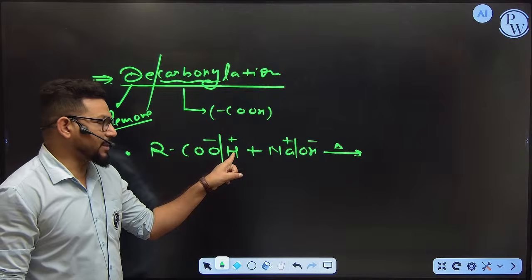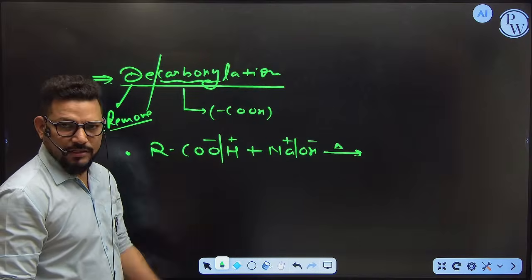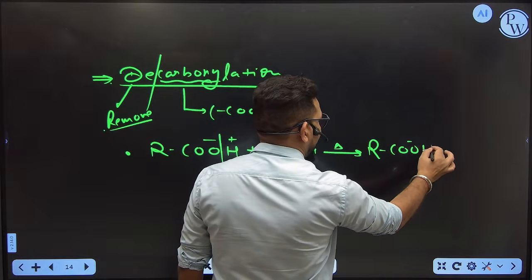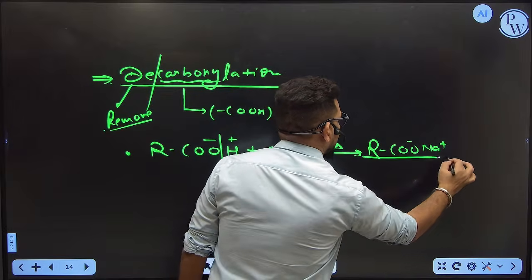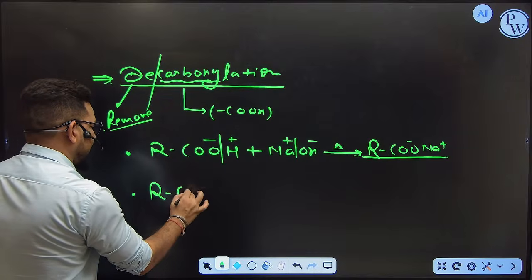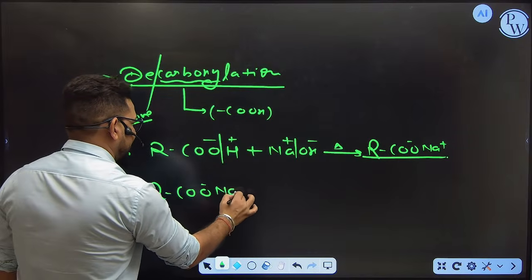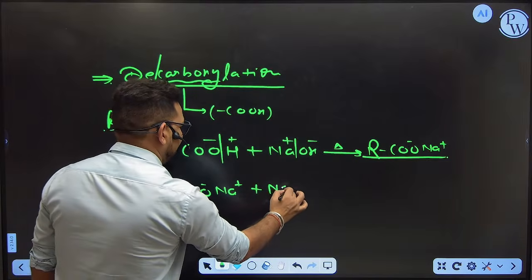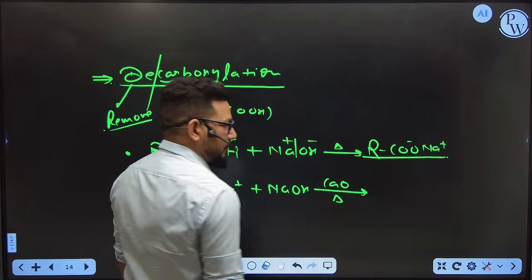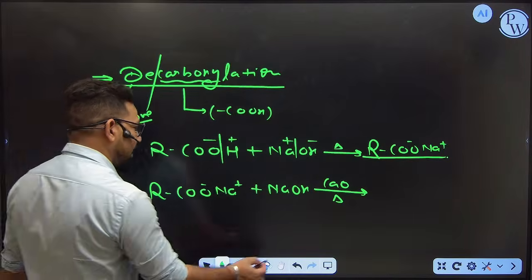Why is it a plus? Because this hydrogen is active hydrogen, as it is connected with the oxygen. So what will you get now? You will get RCOO minus Na plus. This is called sodium acetate. Now after getting the sodium acetate, this sodium acetate is going to react with sodium hydroxide again in the presence of calcium oxide at a high temperature.